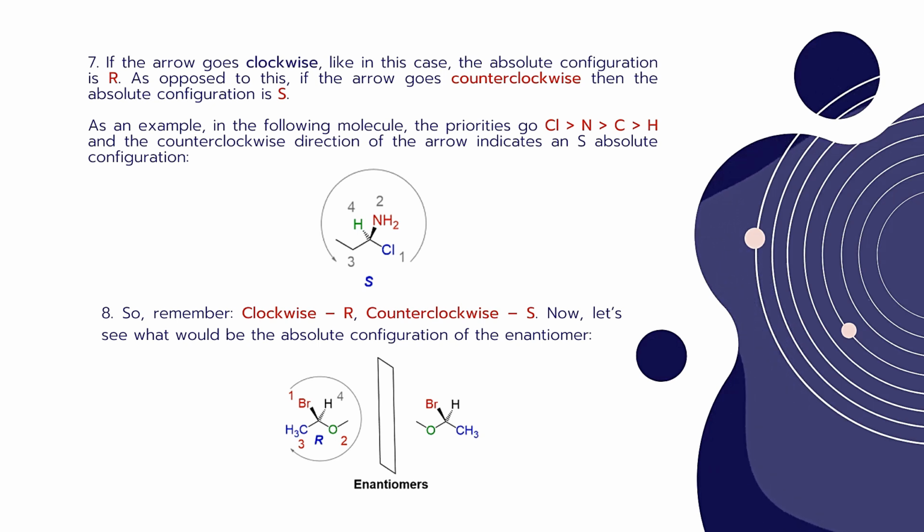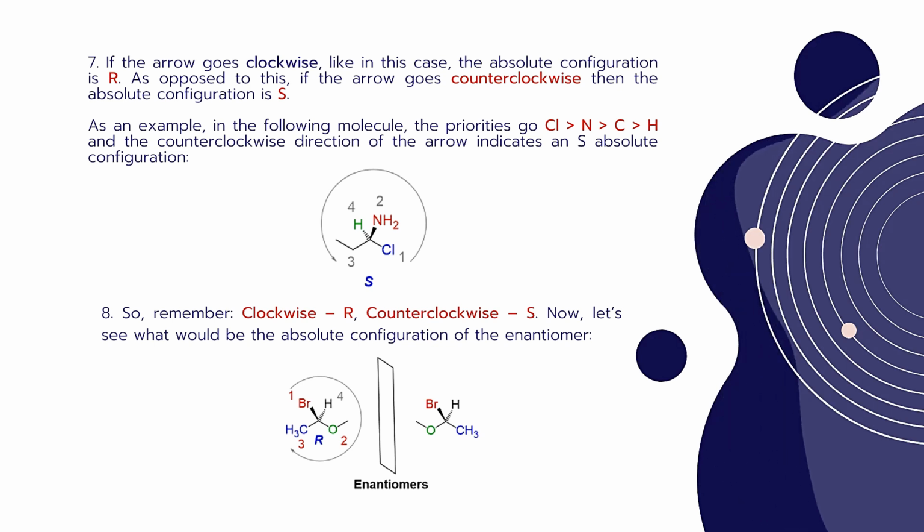So again we have to draw the arrow starting from the first priority group towards the second and third. So here we have got the anti-clockwise or counterclockwise direction of the arrow, which indicates the S absolute configuration.